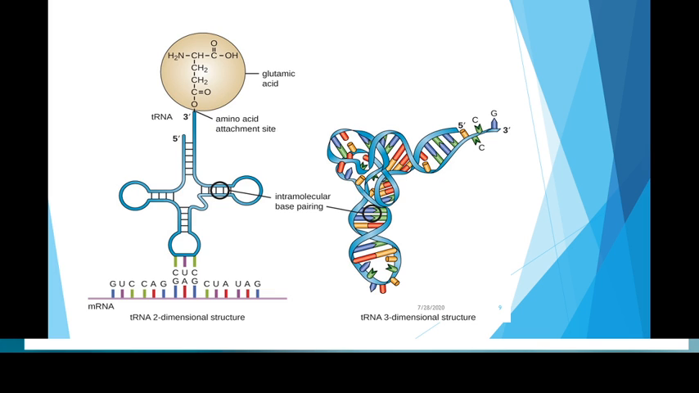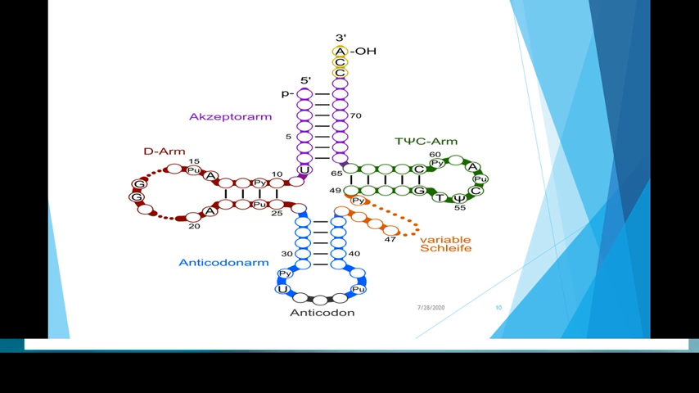This is the overall structure of tRNA. The left side is the 2-dimensional structure of tRNA, whereas the right side is the 3-dimensional structure of tRNA. The tRNA contains arms, that is the D arm, anticodon arm and T psi C arm. The D arm has 4 base pairs in the stem and 10 nucleotides in the loop.